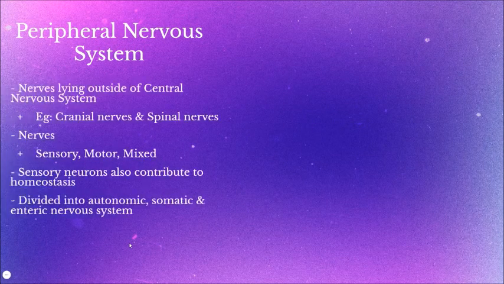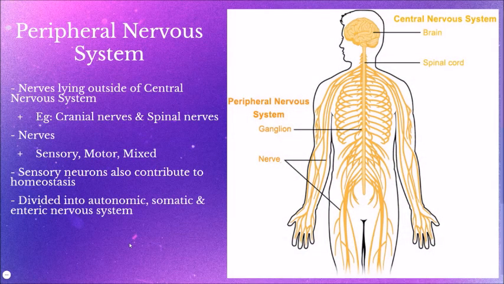The peripheral nervous system consists of peripheral nerves lying outside of the central nervous system. Some examples of peripheral nerves include cranial nerves and spinal nerves. Cranial nerves, there are 12 pairs of them, lead from the brain to the other parts of the head, neck, and trunk. Spinal nerves are nerves that send signals from and to the spinal cord.